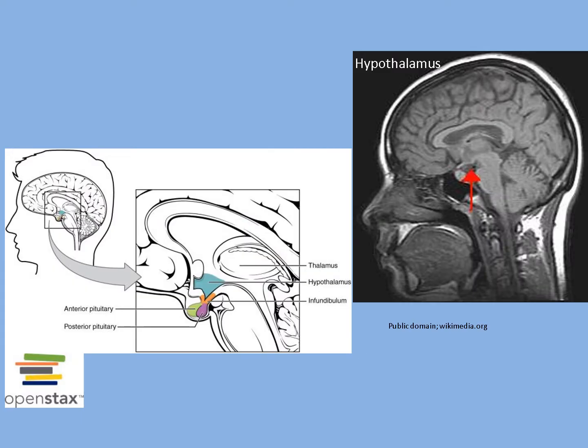The hypothalamus is located below the thalamus and produces releasing hormones that regulate the pituitary gland. In addition, it produces the antidiuretic hormone, ADH, and oxytocin. Overall, it regulates body temperature, some metabolic processes, and governs the autonomic nervous system.